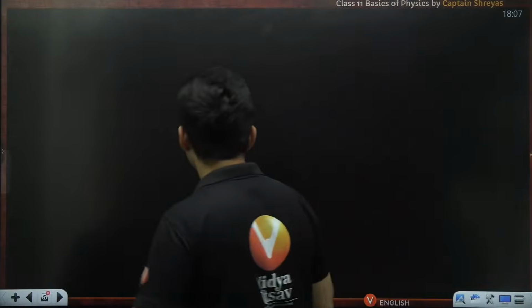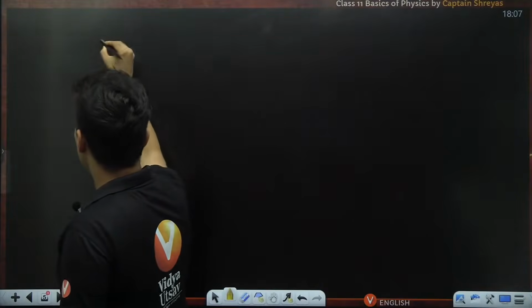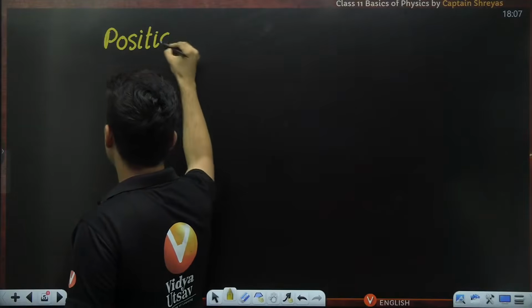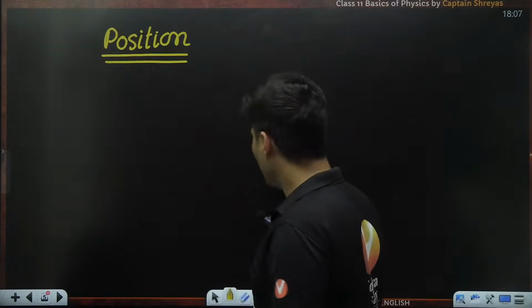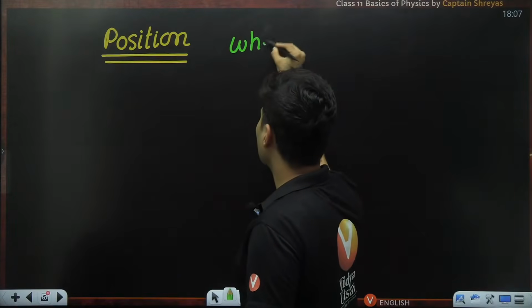Okay, cool. So let's talk about the word position first, because this usually comes in kinematics. Position means where are you?